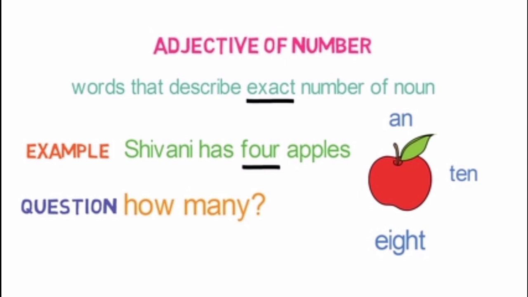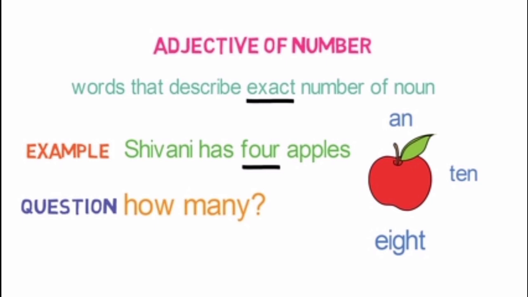Remember, the question for quality is what kind of, the question for quantity is how much, and the question for number is how many. If there is only one apple, you should not say that Shivani has one apple. You should say Shivani has an apple. Okay, now let's see some more example. Shivani has 10 apples. So here 10 is the number. Next, Shivani has 8 apples and she has 20 apples.